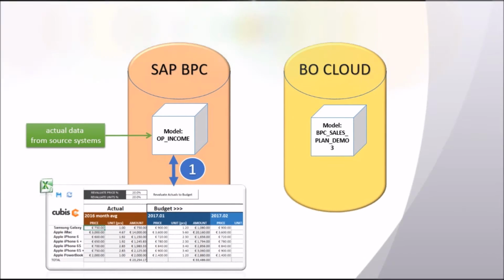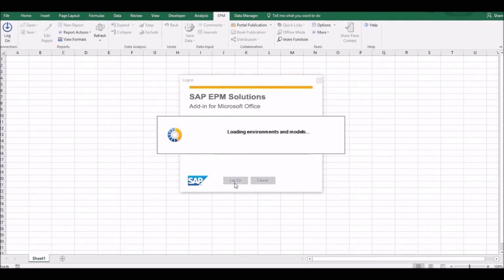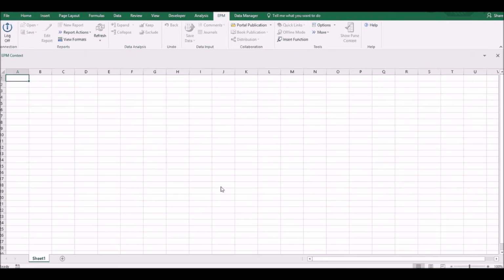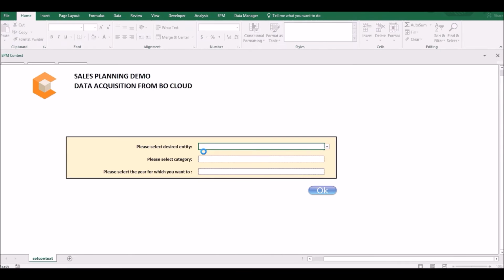So, let's start the demo by taking the role of corporate controller who will initiate the budget. As a corporate controller, we start our BPC input by opening Excel and logging into the EPM add-in. Once we are successfully logged onto the BPC system, we will open the sales planning workbook from the BPC server.